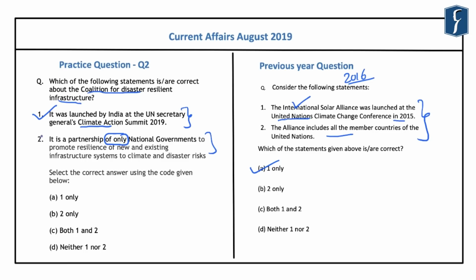And hence the second statement is incorrect here. So the correct answer that comes out is A, that is 1 only. Now another important point regarding this coalition is that its secretariat is located in Delhi.